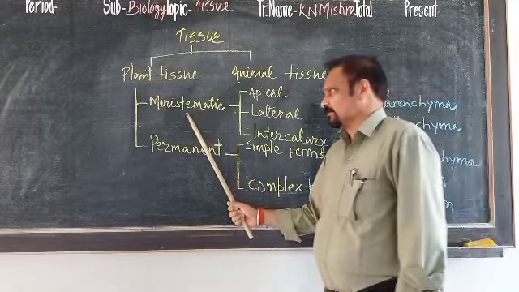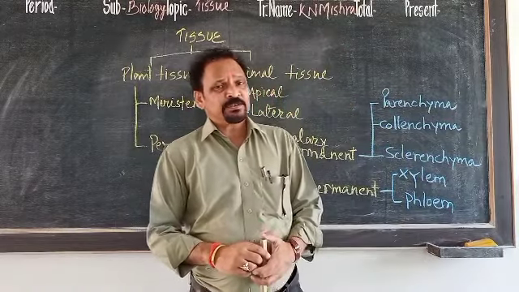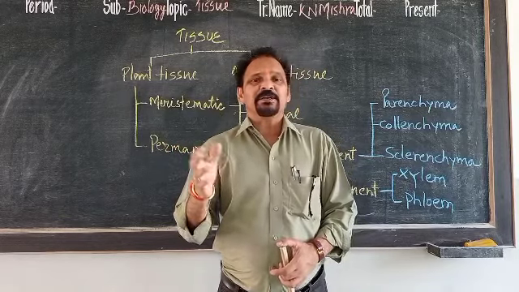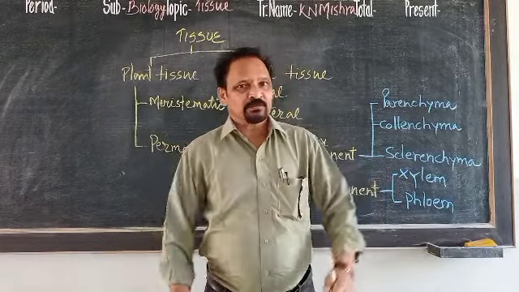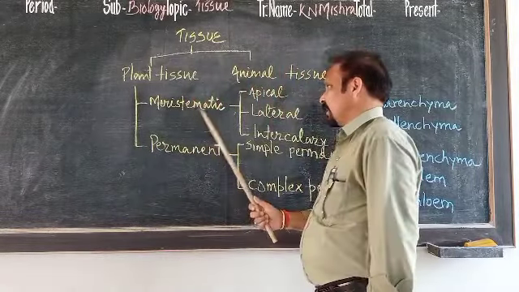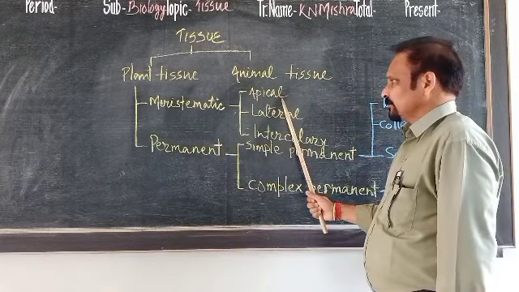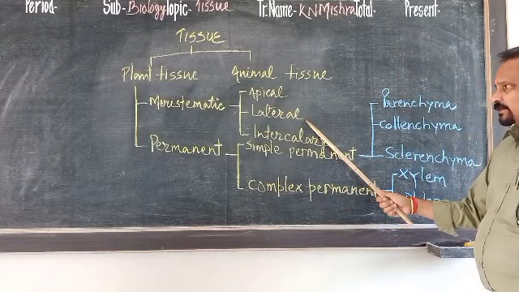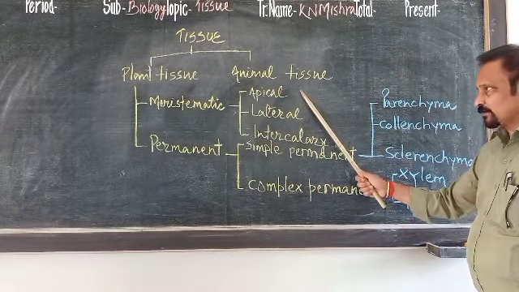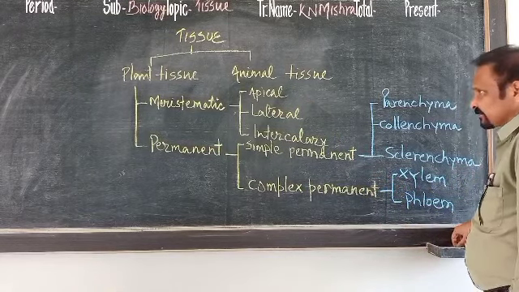What is meristematic tissue? Students, meristematic tissues are those tissues which are having ability to divide. These meristematic tissues are of three types: apical meristematic tissue, lateral meristematic tissue and intercalary meristematic tissue. Three types of meristematic tissues are present in all plants.